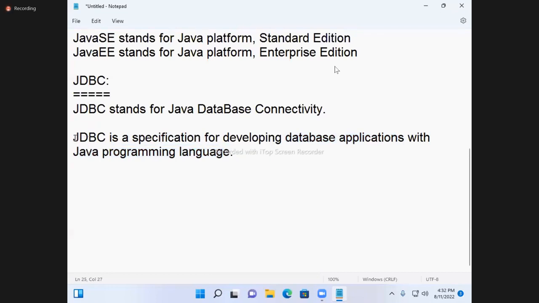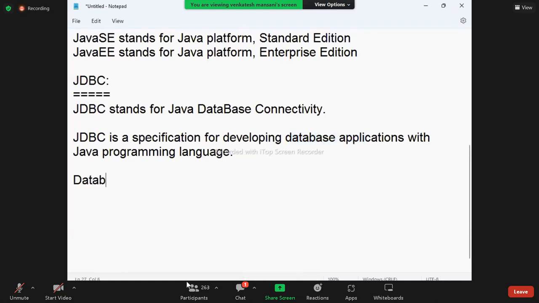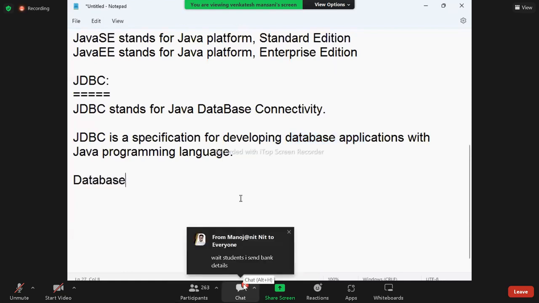So core Java, whatever you studied, is the language. Here, whatever you are going to learn is the specification. What is a specification? That I'll cover later. First, a database application I'll cover. So for understanding what is JDBC, you should know what is a specification and what is a database application. Then only you can understand JDBC. See. First, database application. Note down.